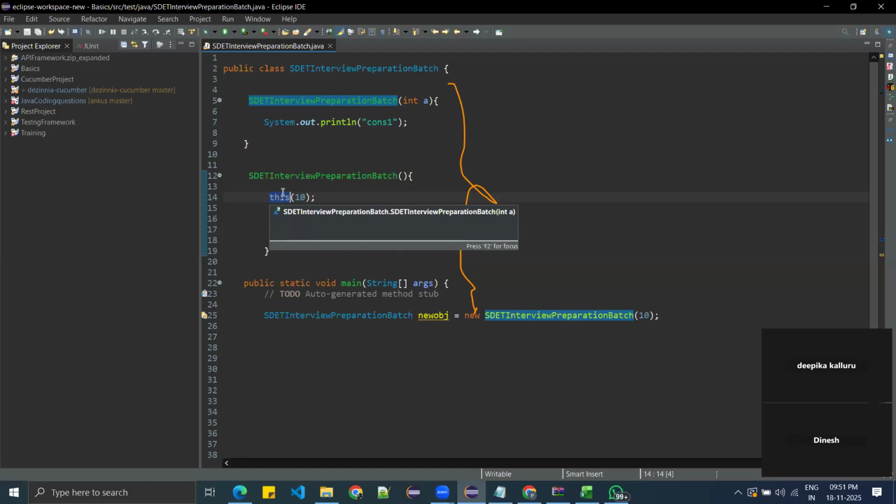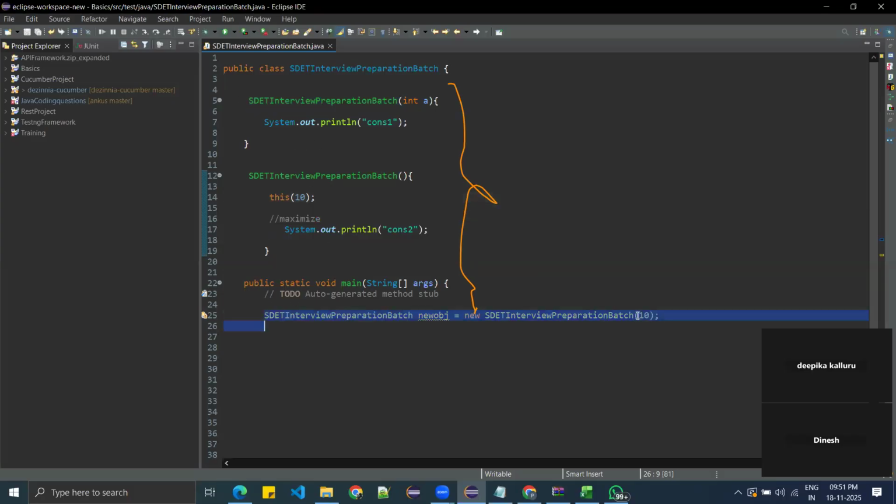See here, you are avoiding the code duplication. Why am I avoiding the code duplication, Priyanka? If you want to call both constructors, then you have to create one more object here. Unnecessarily, you are creating one more object to call another constructor. Rather than that, if you use this keyword, then you are avoiding the repeating initialization code to create multiple ways of creating the same object. So it will look cleaner and simpler, right? It will directly go to this one.